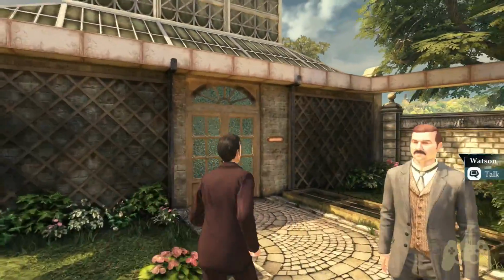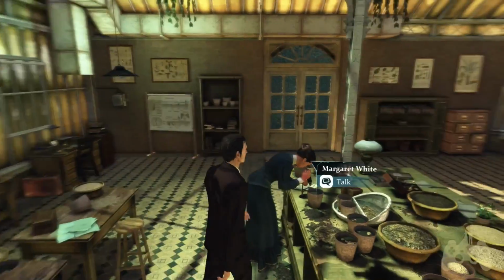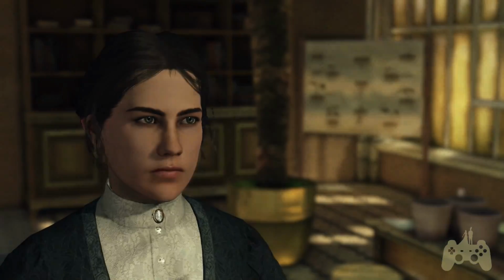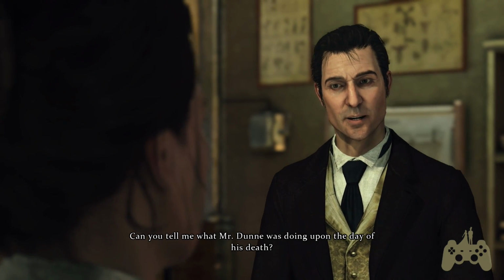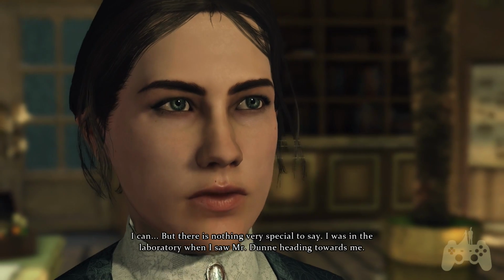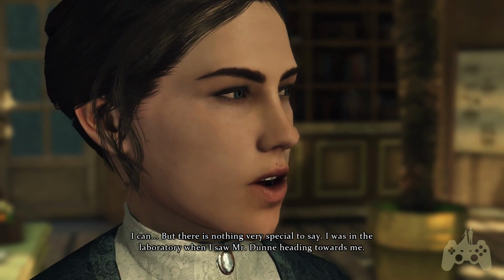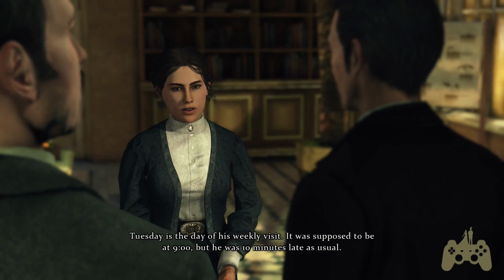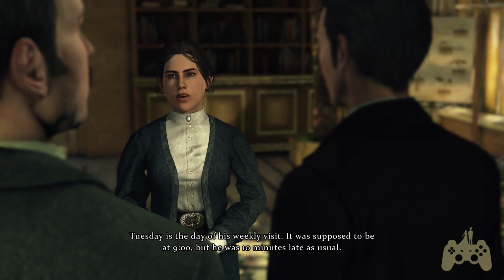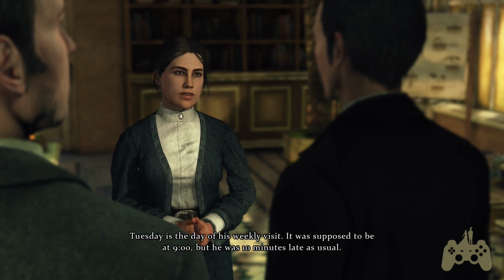We'll talk to her first. Can you tell me what Mr. Dunn was doing upon the day of his death? I can, but there is nothing very special to say. I was in the laboratory when I saw Mr. Dunn heading towards me. Tuesday is the day of his weekly visit. It was supposed to be at 9, but he was 10 minutes late, as usual.